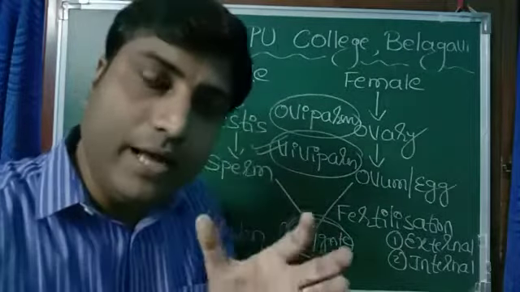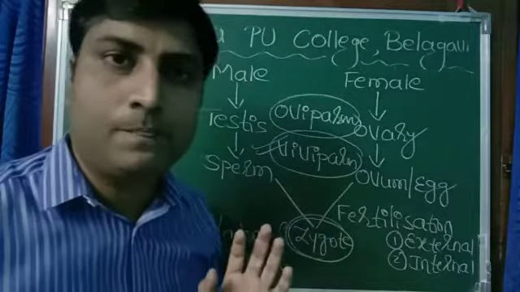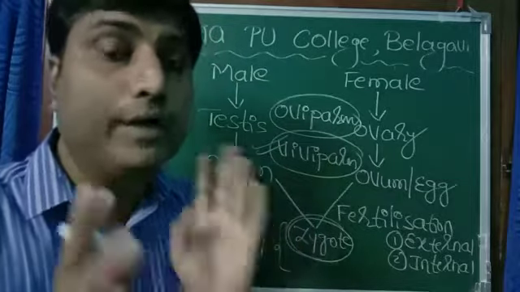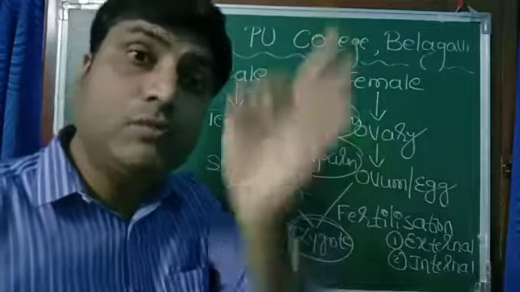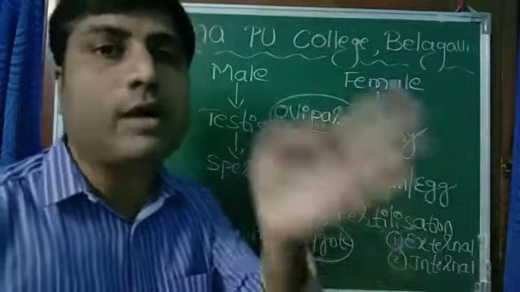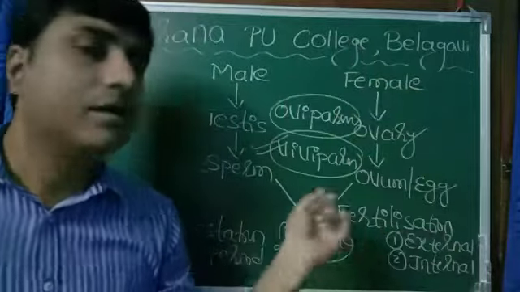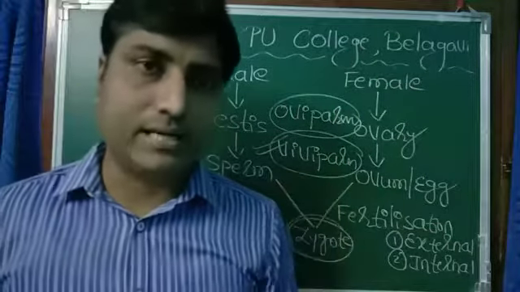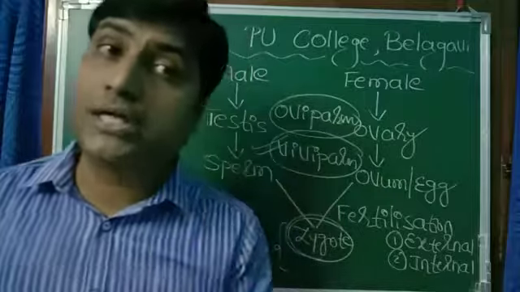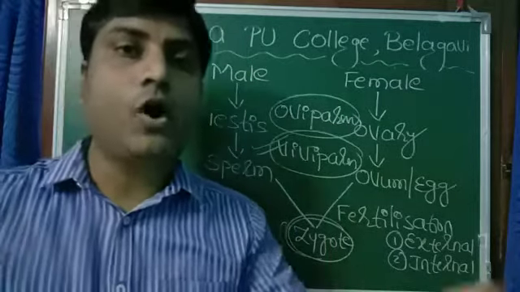That's why variation is brought about, and variation is very important for the survival of animals. So this is a rough idea how exactly sexual reproduction takes place in organisms.